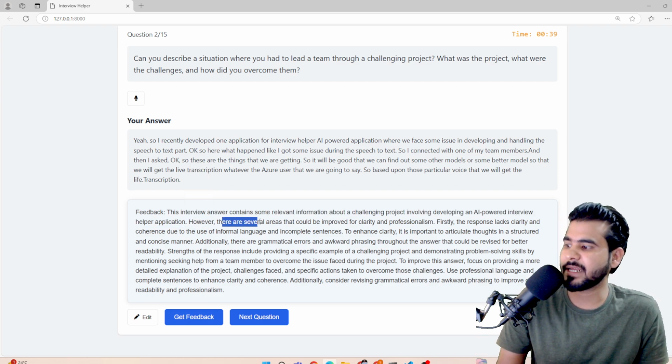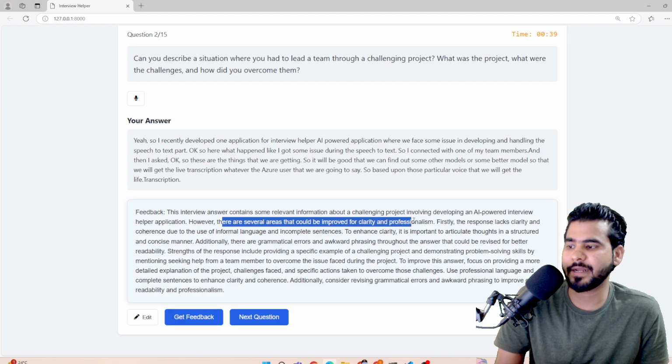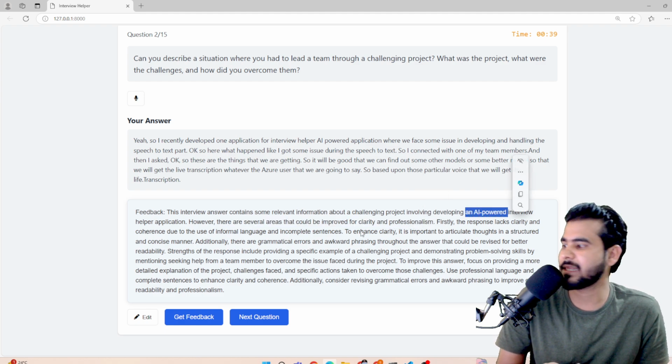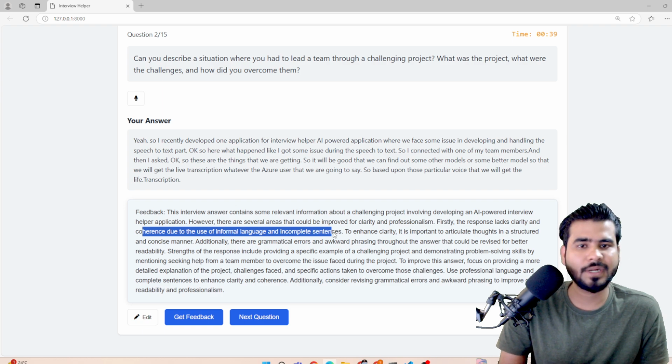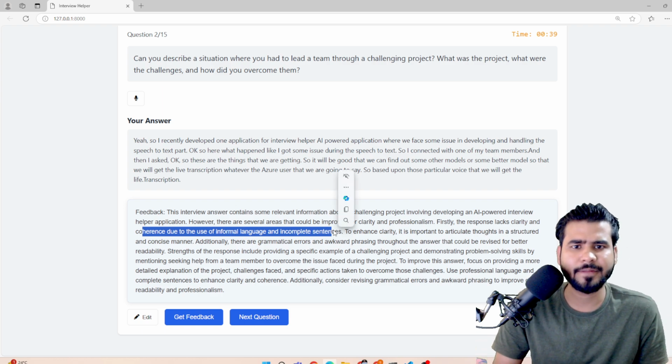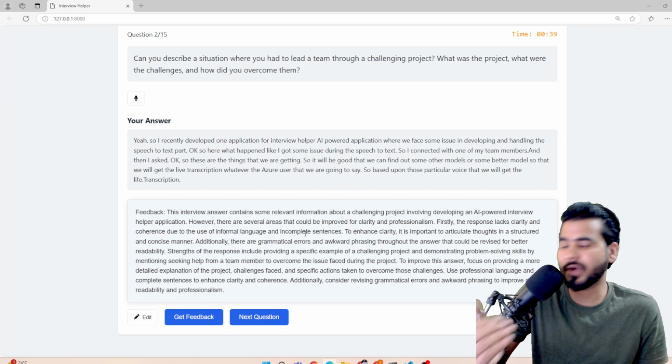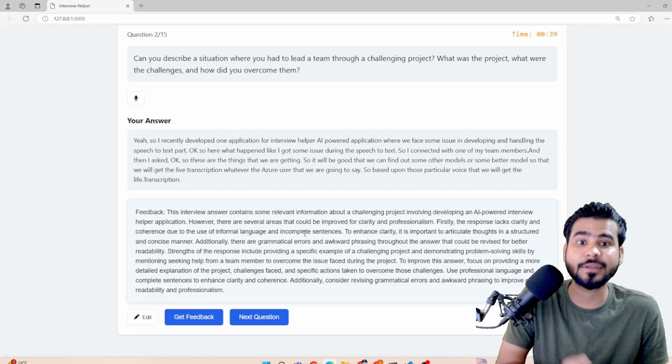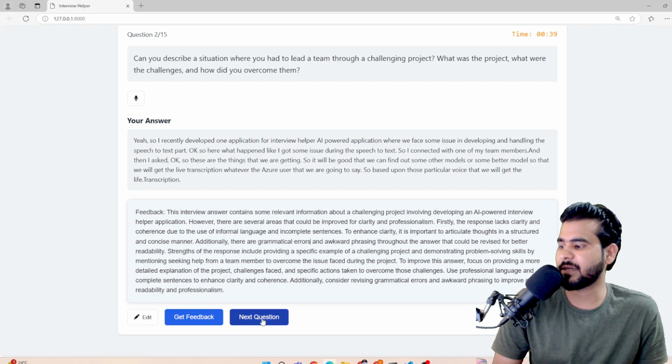However, there are several areas that could be improved for clarity. Firstly, the response lacked clarity and coherence due to the use of informal language and incomplete sentences. So on that I'm getting the entire feedback. I just wanted to show you how we are generating the feedback. Now what I can do, let's jump into the next question.